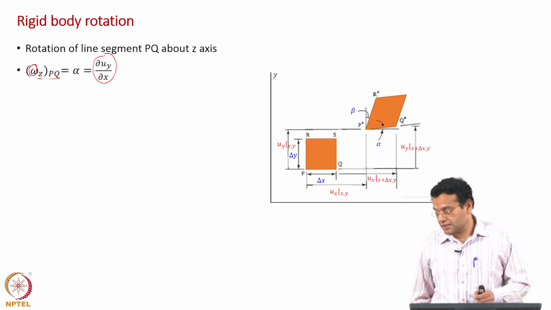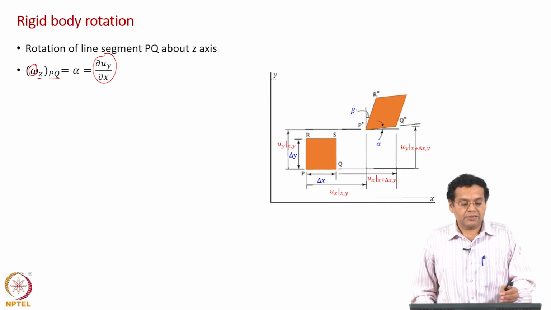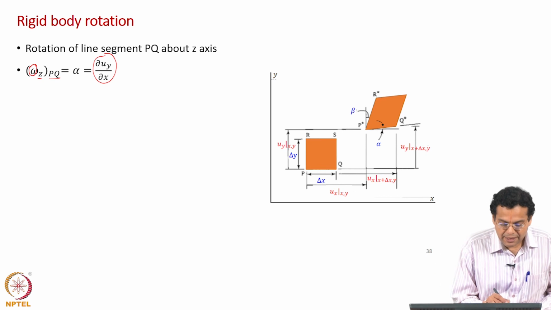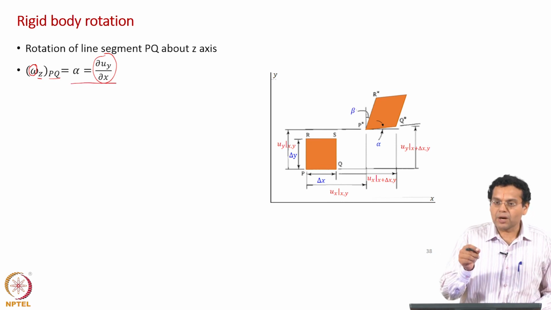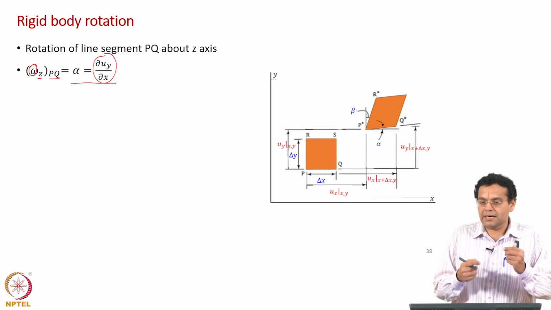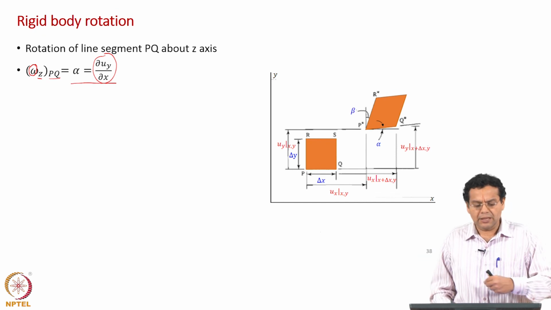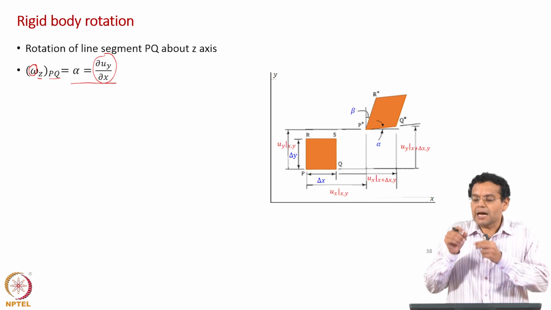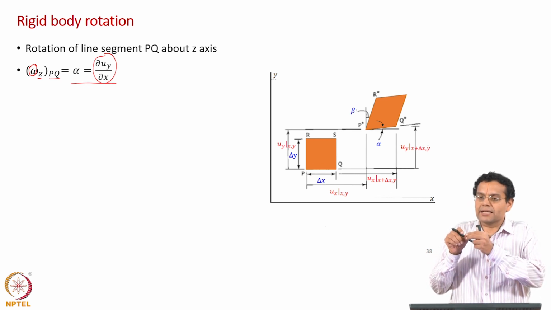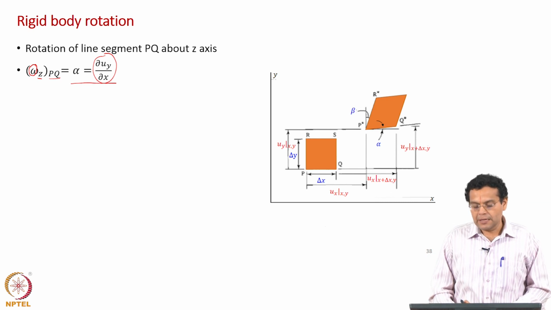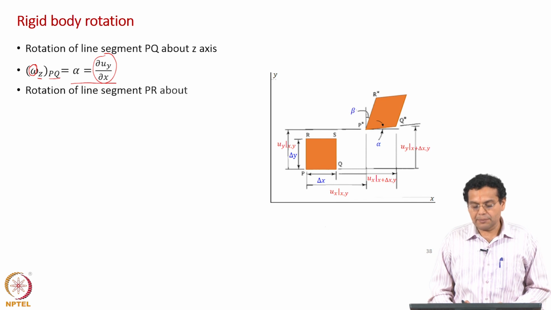Remember, this rotation, the way I have written it, is also a point form expression. We have related alpha to this as a point form, because we made delta x tending to 0, delta y tending to 0, Q tending to P, R tending to P. So, how do you imagine this rotation? At a point, once again imagine a small line segment, and how much it rotates is given by dou uy by dou x. Now, let us focus on the line element PR, once again about the z axis.